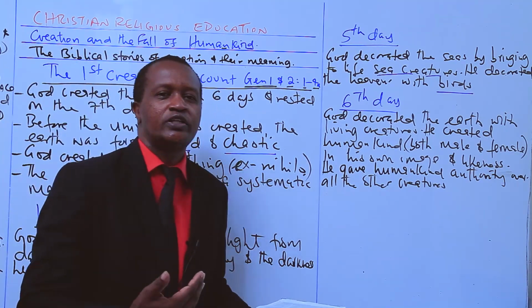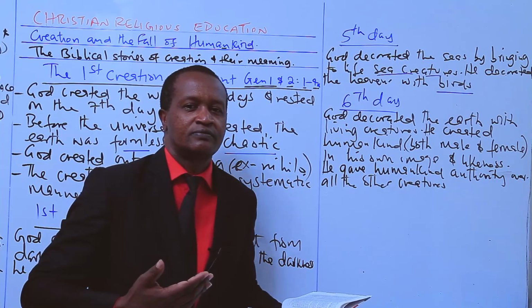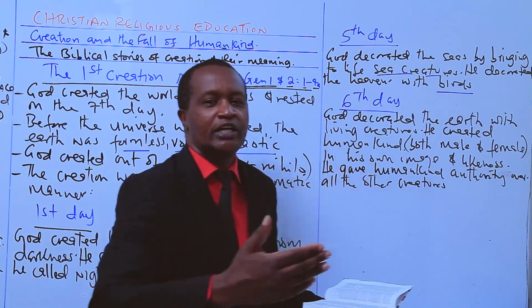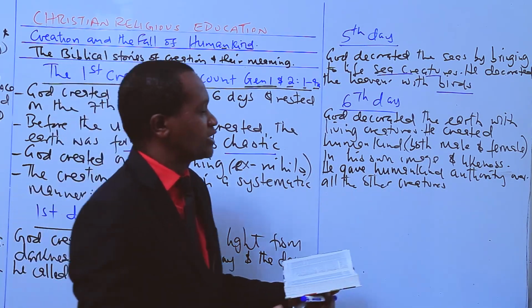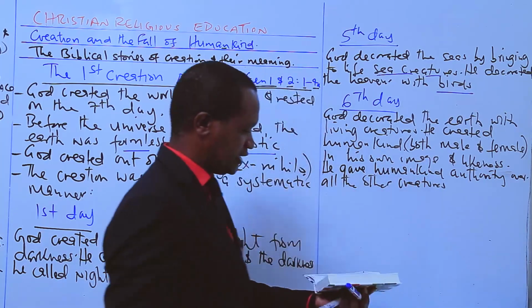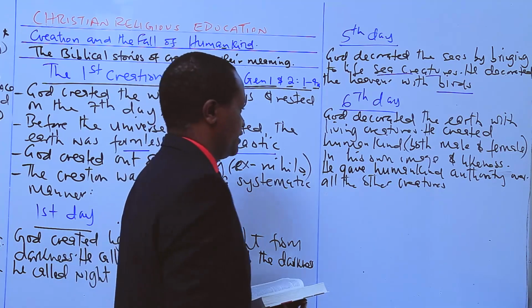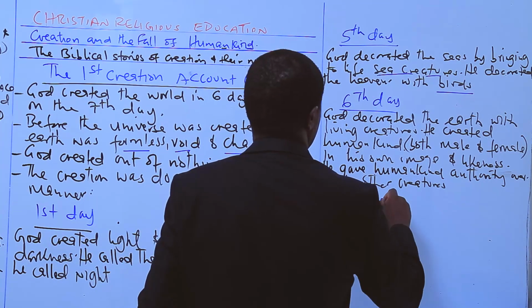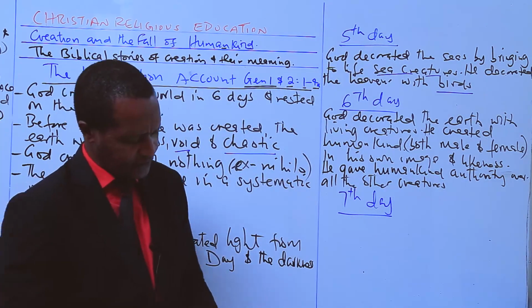So, candidates, God brought about order in the earth through the divine works of separation and decoration. So that is what happened on the sixth day. Let's move on to the seventh day. What happened on the seventh day?